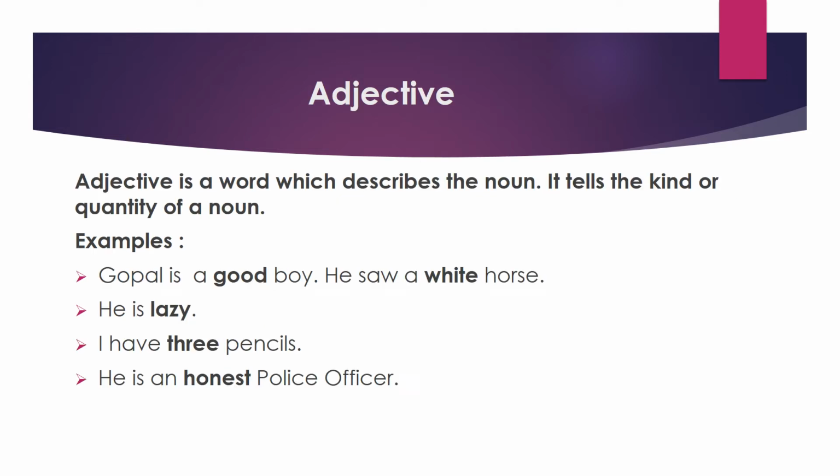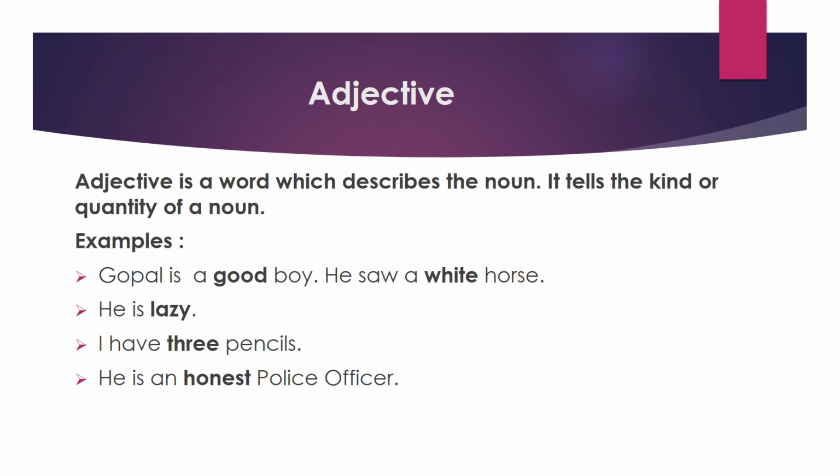Okay, till now we have covered noun, pronoun. Now let's go to the topic adjective. What is an adjective? Adjective is a word which describes the noun. It tells the kind or quantity of a noun. Basically adjectives, they describe nouns. It shows the quality of a noun.